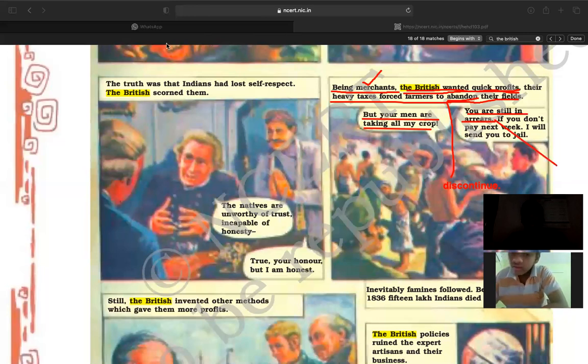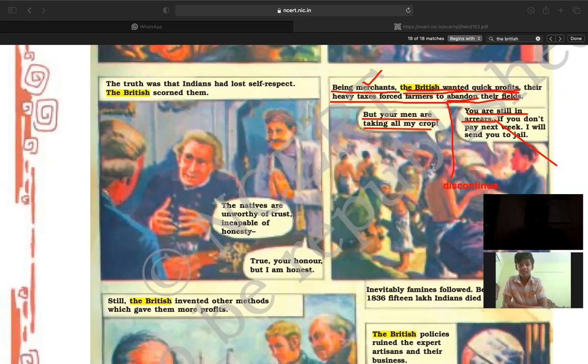So when the farmers' grain, all the products, or all the crops are taken, at the same time, when the farmer said, hey, your people are taking all my crops, the Britishers said, you have not paid my owed money. So that's why your things have been taken, and still you have to pay more money, right?